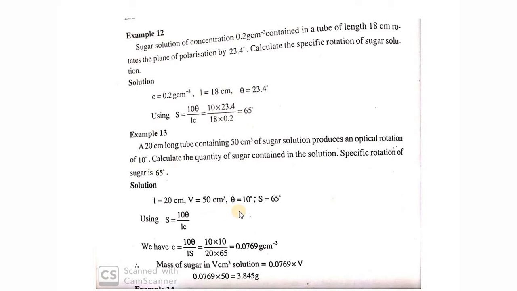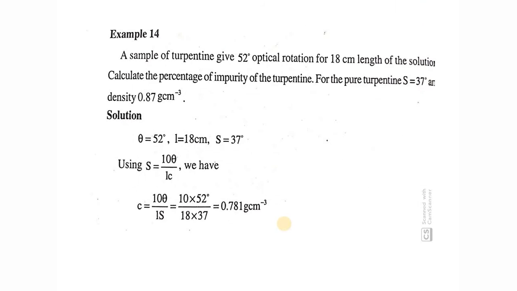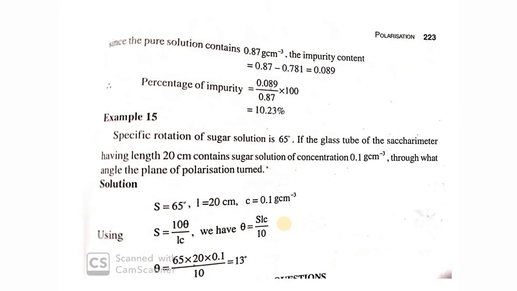Similarly, some problems are discussed here. You just write down these problems in your notes. Everything is solved here. It is very easy for you to understand. I'll send you this PPT of this whole portion in the Google Classroom, so you can look at it from there. You go through these problems also. Nothing difficult in there. Simply substitution. S is equal to 10 theta by LC. Finding concentration, finding angle theta, finding length, finding specific rotation.